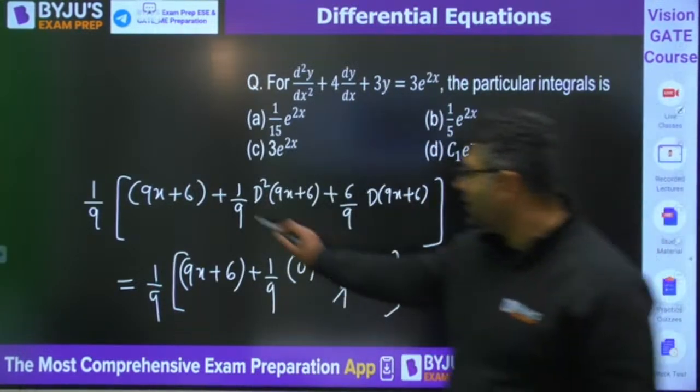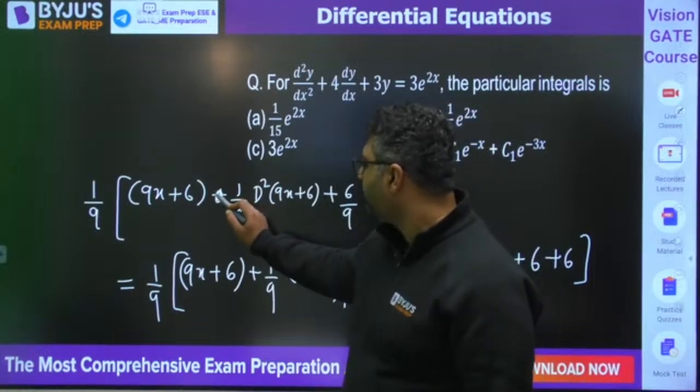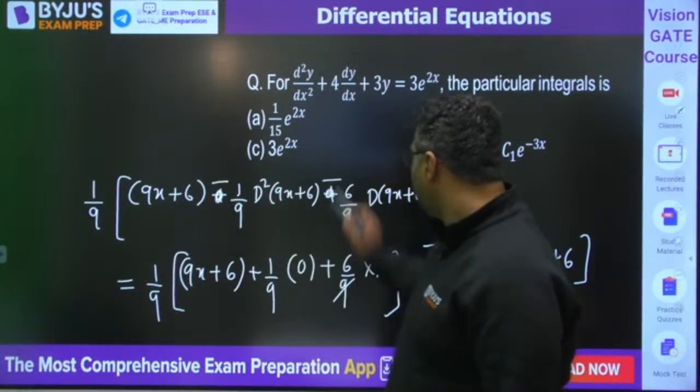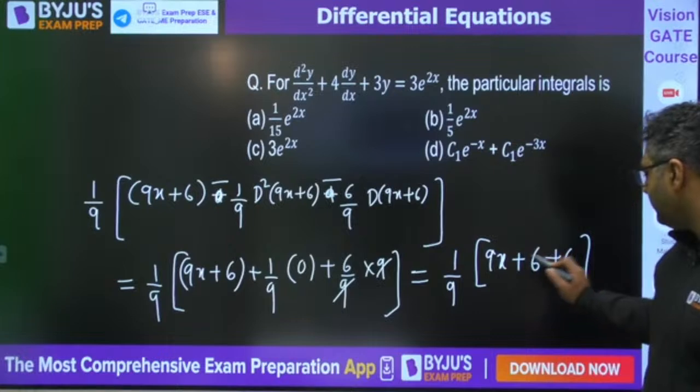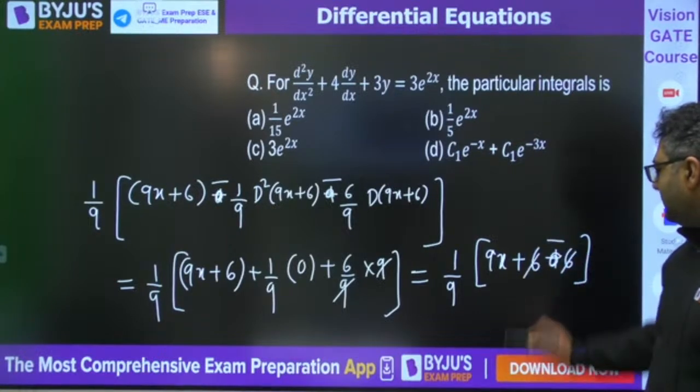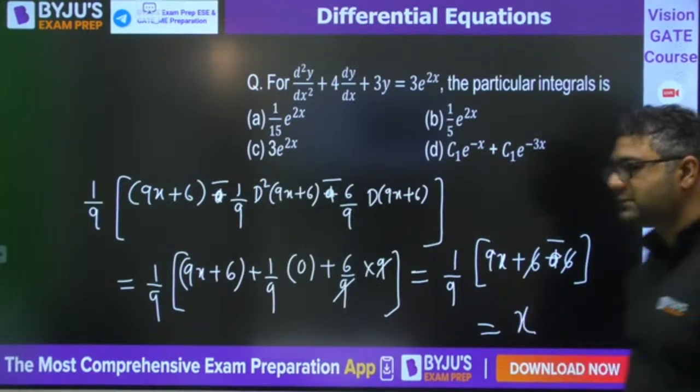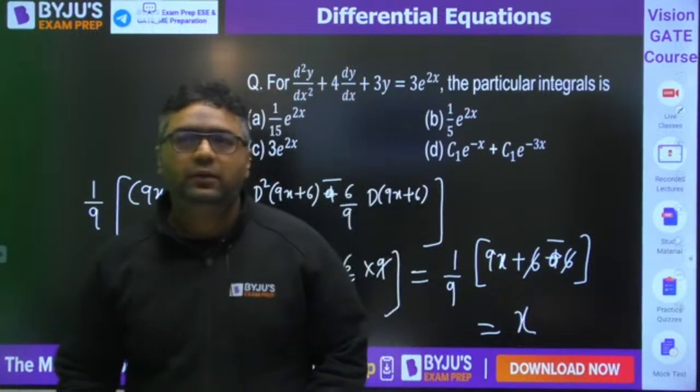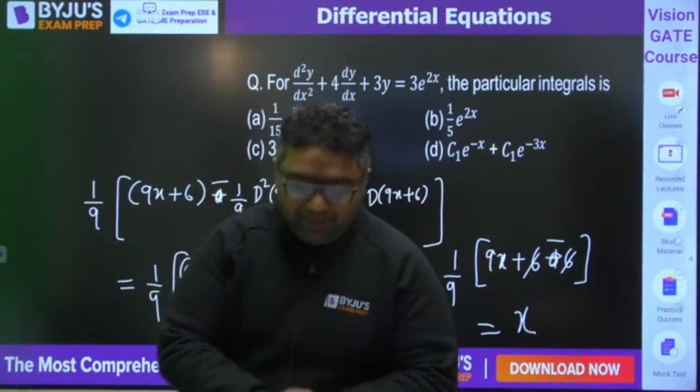Sign would be minus. I feel I have made this mistake. So in that case, this will get cancelled out. Answer will be coming out to be x. Everybody understood? Please tell me.